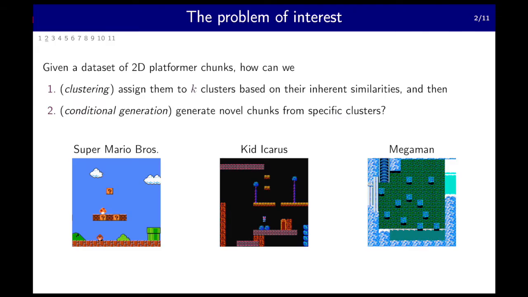Let's begin with a PCGML question that motivates the entire paper. Given a dataset of 2D platformer chunks, how can we first assign them to K clusters based on their inherent similarities and differences, and then generate novel chunks from specific clusters? In this paper, we tried to achieve these two goals in the context of three classic platformer games shown at the bottom: Super Mario Bros., Kid Icarus, and Mega Man.